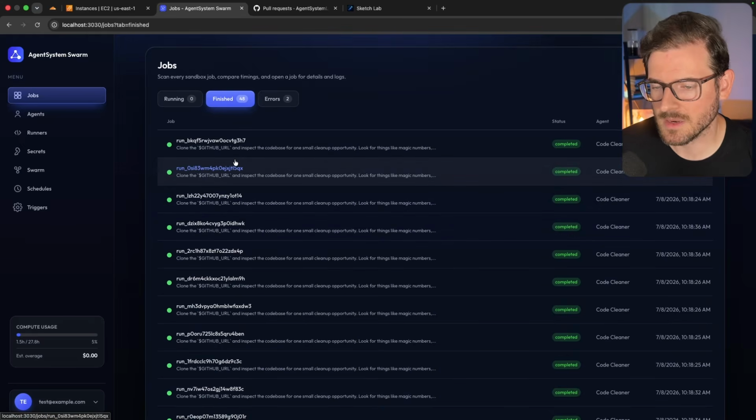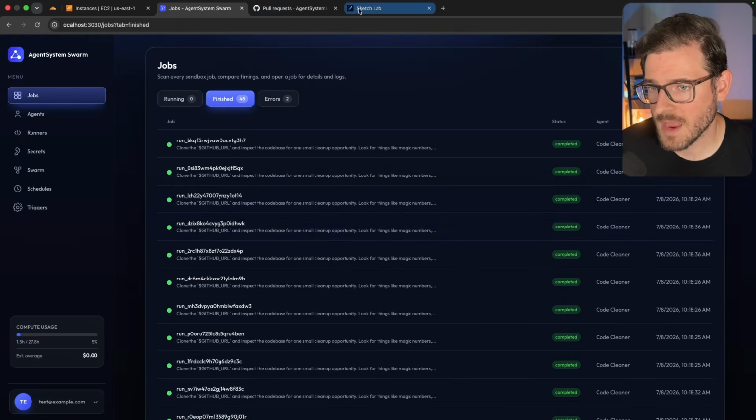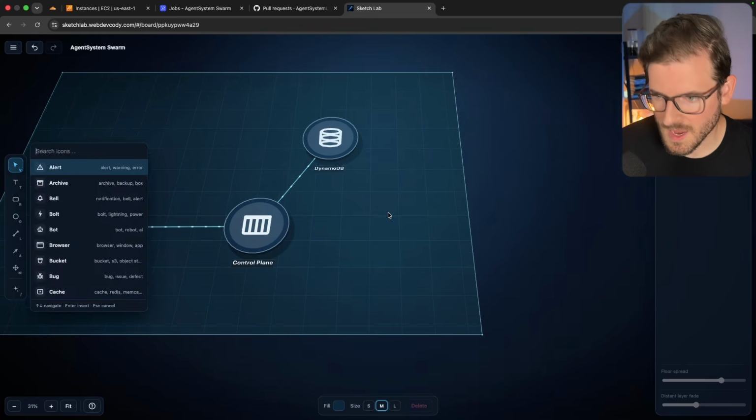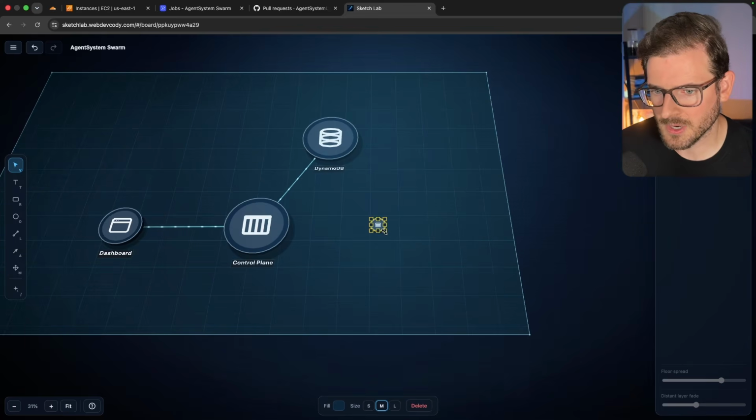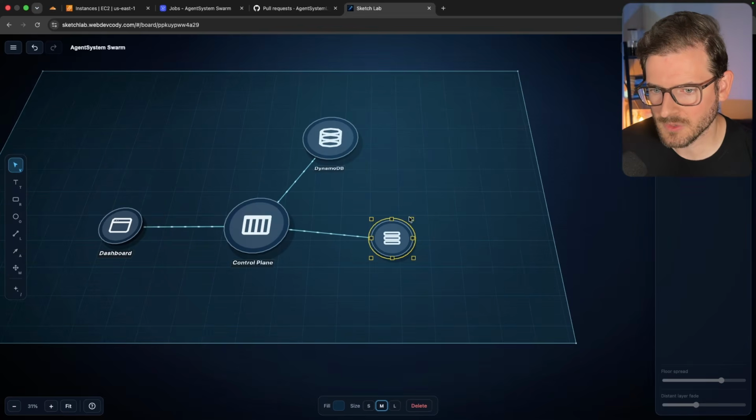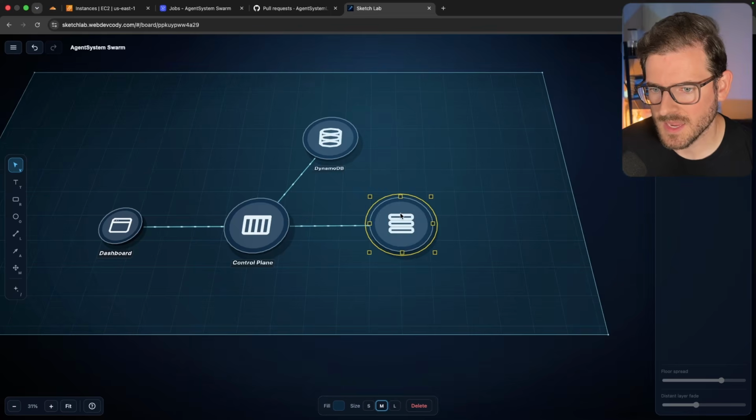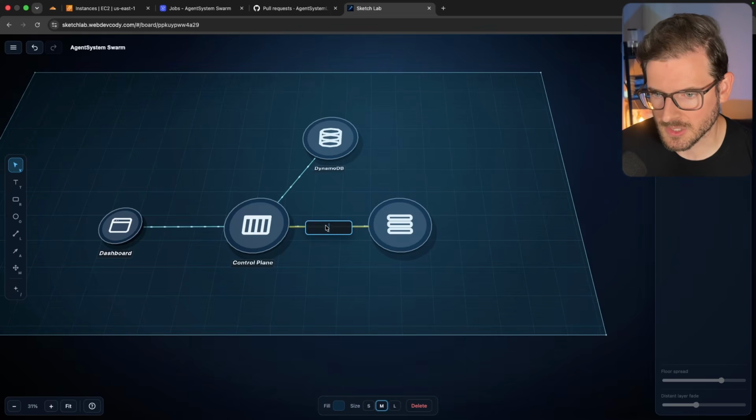It's just storing a record in DynamoDB. Nothing special about that. But the interesting part is we also have a queue. So if I bring up a queue over here, the control plane, after it's confirmed that it stored the job, is going to go ahead and just insert a record into this queue. So I'll say store event in queue.